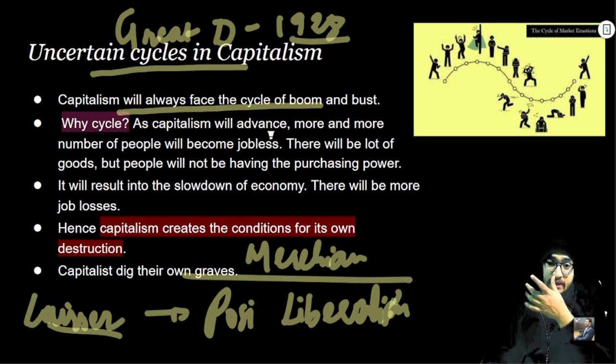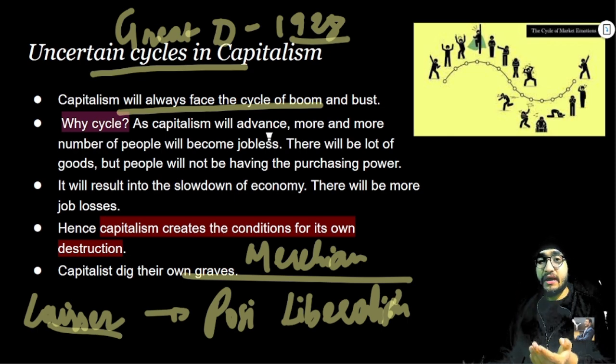The examples were the Great Depression, the economic crisis of 2007, the internet bust, and so on. So let's see how uncertain cycles in capitalism affect the workers. Capitalism will always face the cycle of boom and bust. It is a kind of law of capitalism, right? We cannot change this.